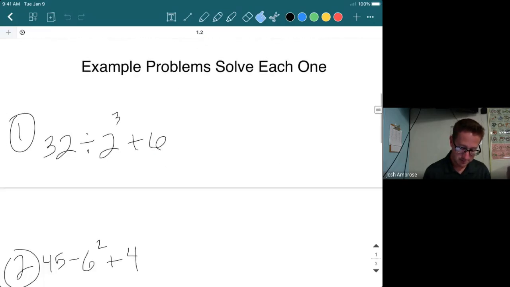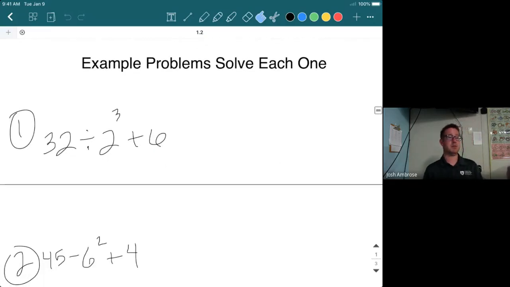I think we should jump into some example problems. I am on page 11, and I'm going to do a couple of problems from the guided practice at the bottom of the page. The first one written out is 32 divided by 2 to the power of 3, plus 6. Where do we begin?